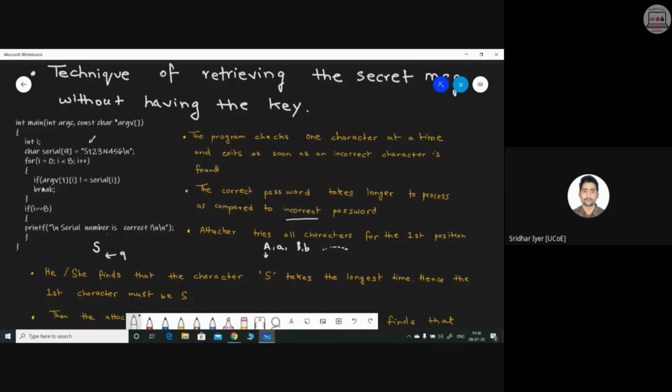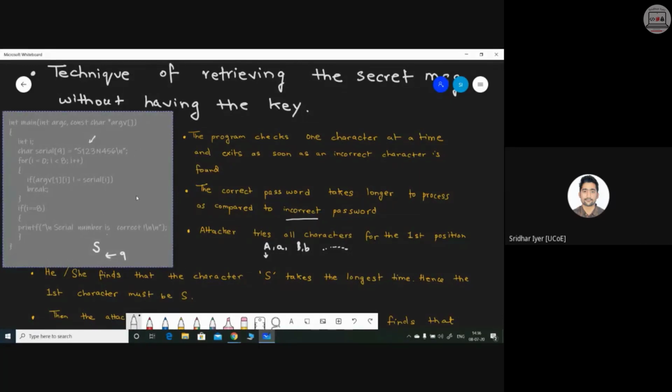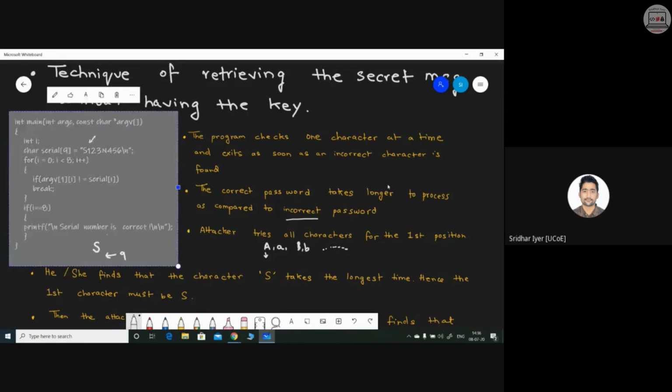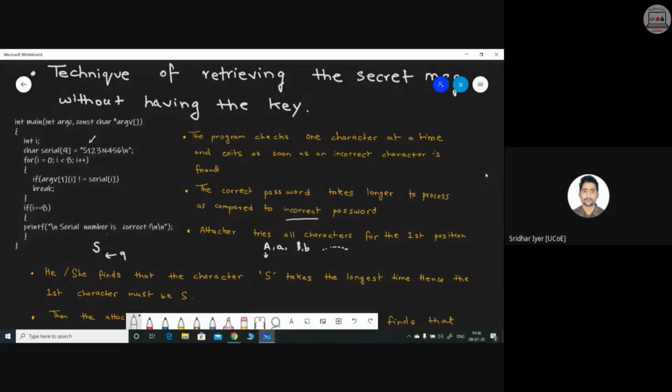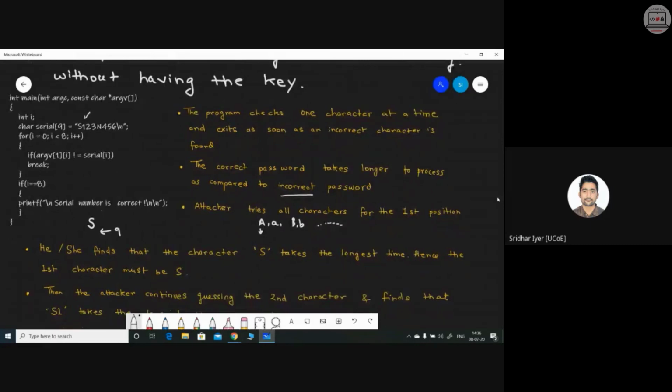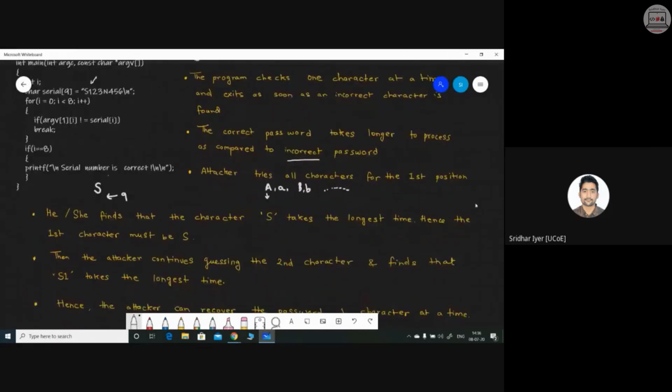So as a result, what will happen? The attacker may not be 100% sure that the character should be an S or a Y or a P or anything else. So this is just an example of a vulnerable piece of code. The attacker can exploit such a vulnerable piece of code and get access to the system. Clear with this? Any doubts so far? Kindly let me know.